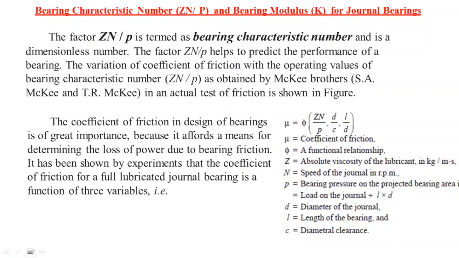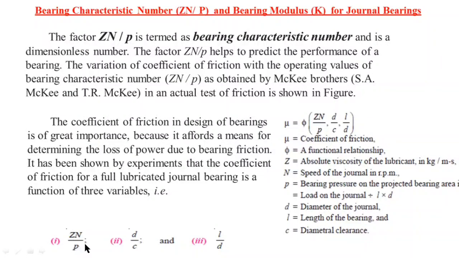It has been shown by experiments that the coefficient of friction for a fully lubricated journal bearing is a function of three variables, that is, a function of ZN by P, D by C, and L by D. Here ZN by P is called the bearing characteristic number, D by C is called the diametral clearance ratio, and L by D is the length and diameter ratio.